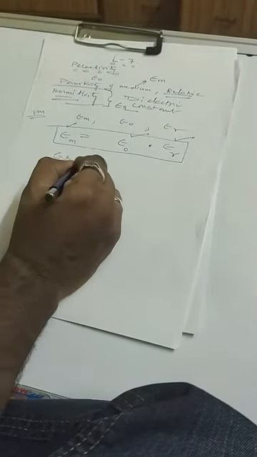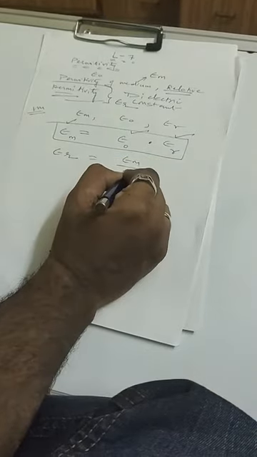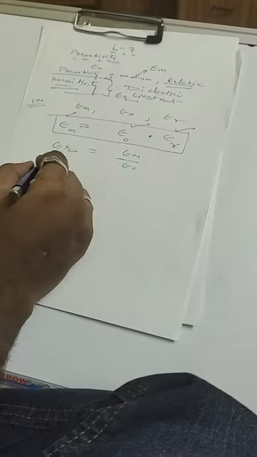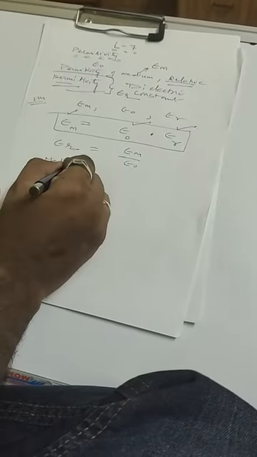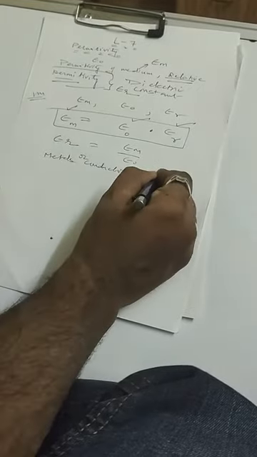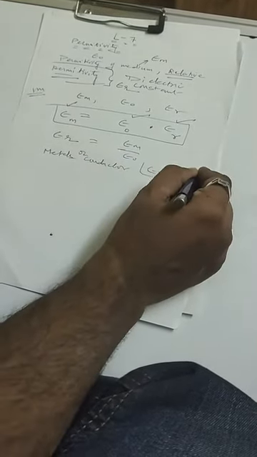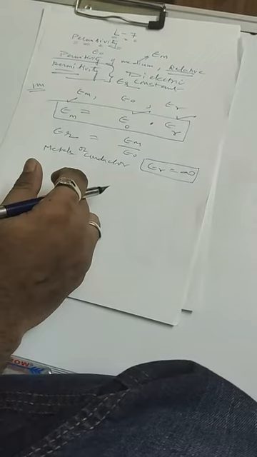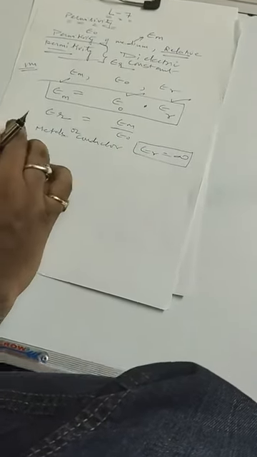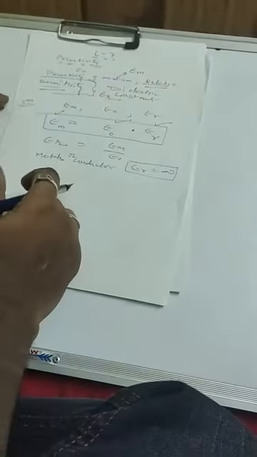So what is the formula of relative permittivity? Epsilon m upon epsilon 0. So this will be just a number. Now remember, very important: for all the metals and the conductors, epsilon r is always infinity. That means they allow infinite interaction of the charges. That's why the metals or the conductors are good conductors of electricity, because the interaction of charge is very high. That is the reason, right?